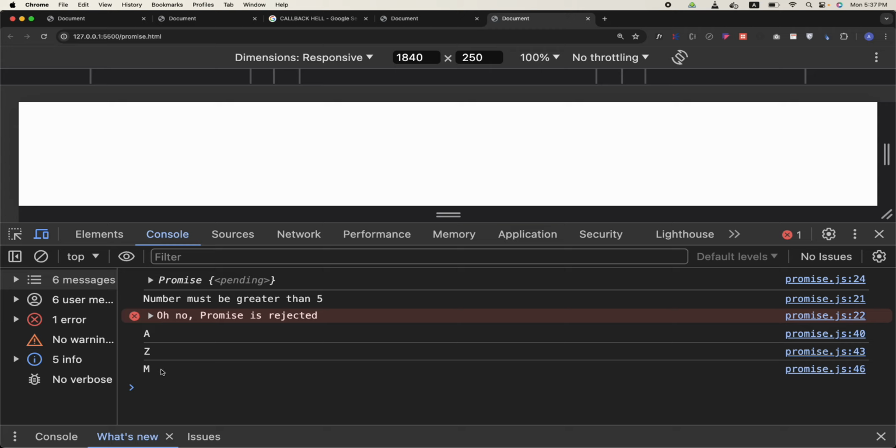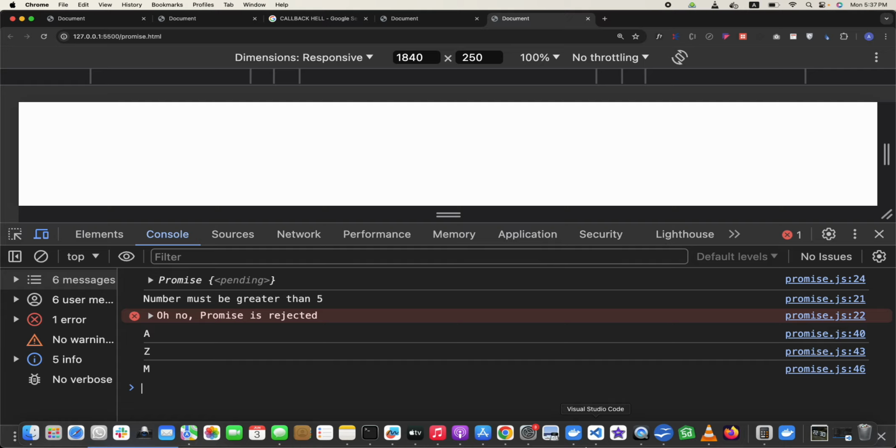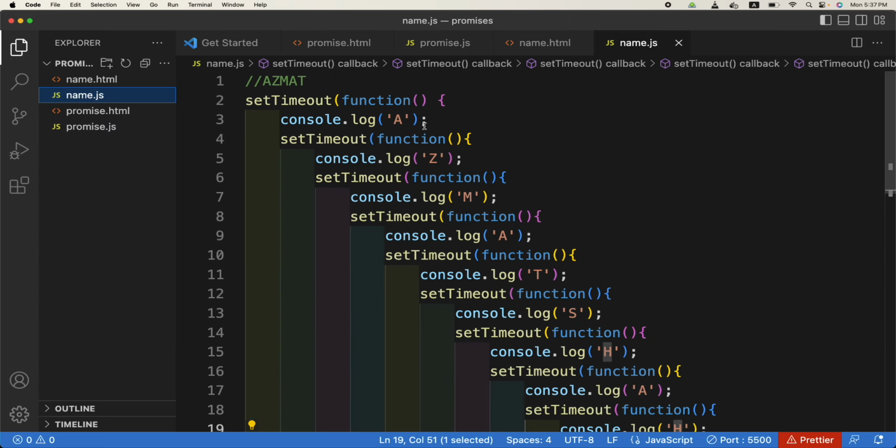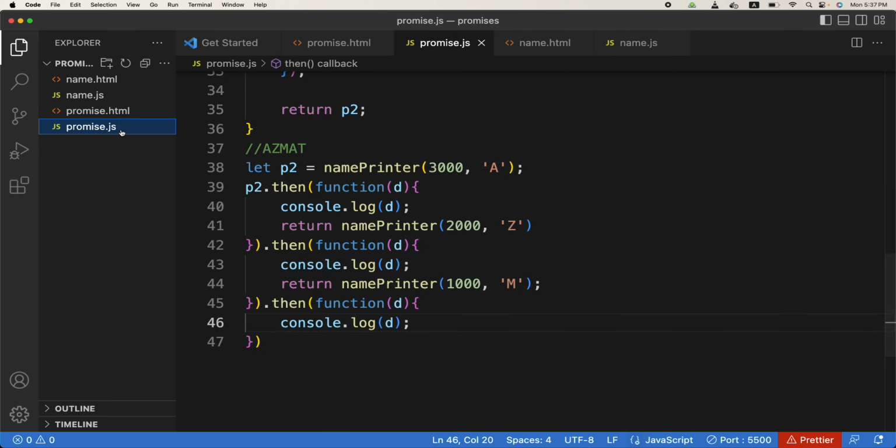Let us not waste any further time. So you can see these are the 3 printings of the characters A, Z, M, and if we compare it with the callback version, it is a bit more linear, not that cumbersome. Is this clear? Yes.